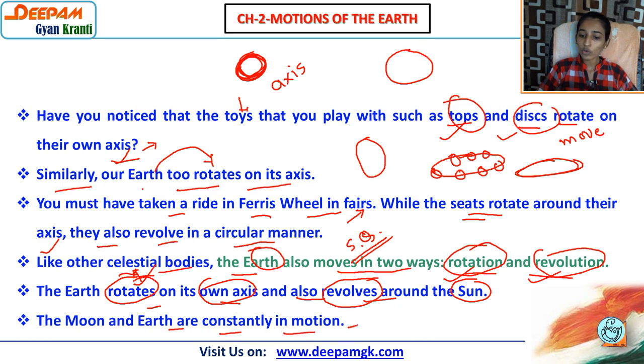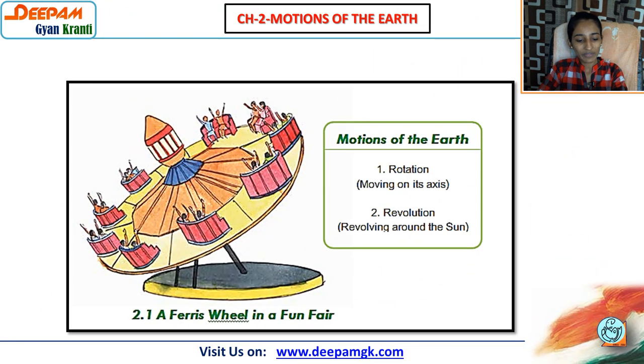The moon and earth are constantly in motion. In motion मतलब वो लोग गति में होते हैं, मतलब स्पीड में होती है. Which two bodies? That moon and earth. Continuously they are moving. It is not like that someday they feel very bored and they think okay चलो भाई आज move नहीं करना है. It is not like that. Constantly मतलब regularly, they are moving. So you have the picture here. Motion of the earth: rotation, moving on its own axis, and revolution, revolving around the sun.